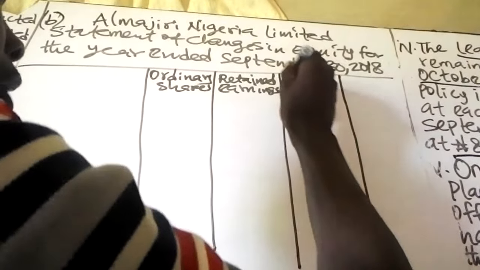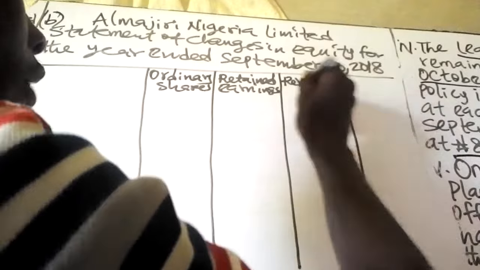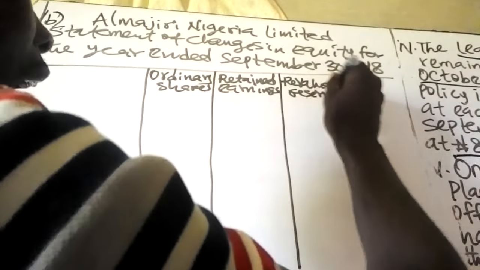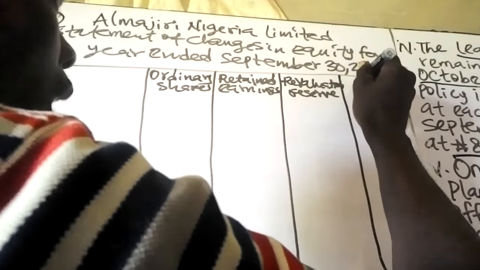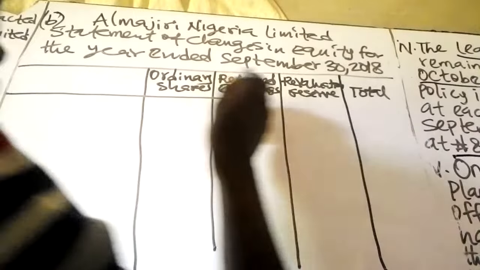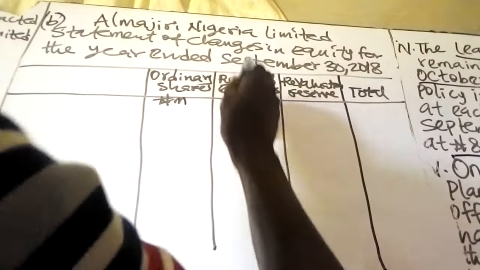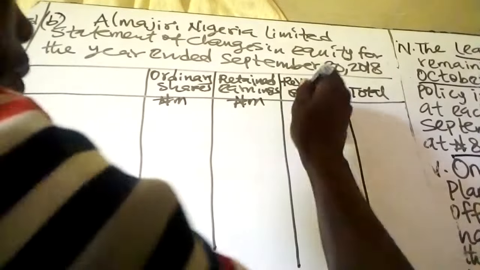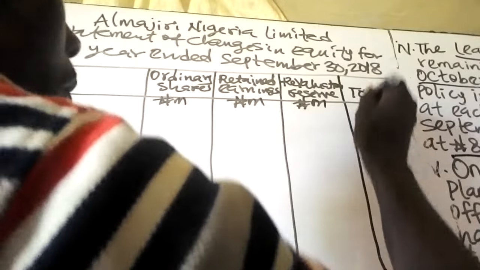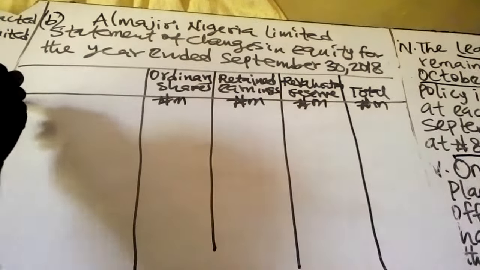And the fourth column is total. Now, in millions, then you start with the opening balance, which is balance brought forward.